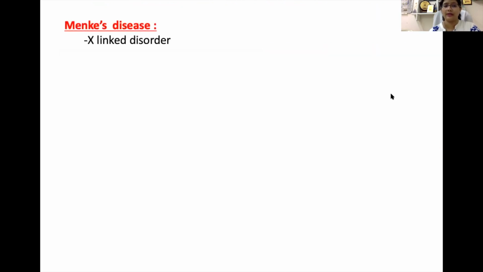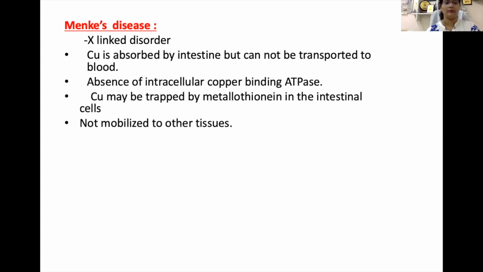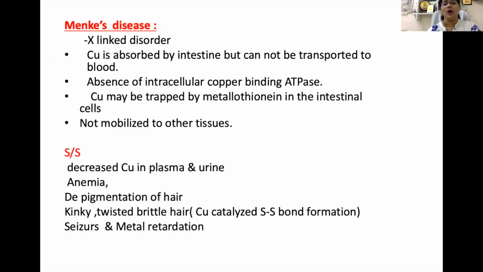So what is Menkes disease? It is an X-linked disorder. Copper is absorbed by the intestine but cannot be transported to the blood. So the absence of intracellular copper binding ATPase is the pathology, and copper may be trapped in the metallothionein in the intestinal cell, and it is not mobilized to other tissue.